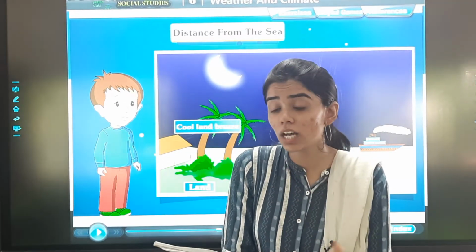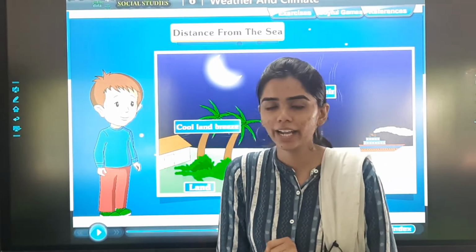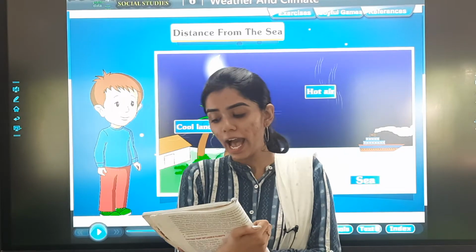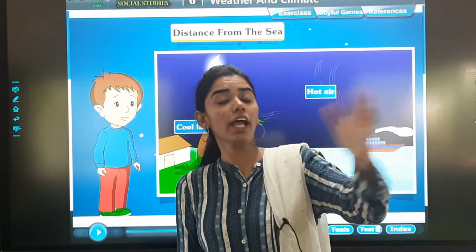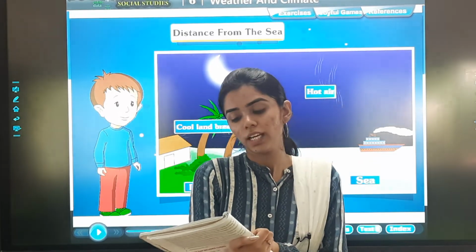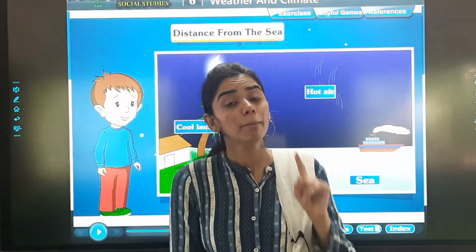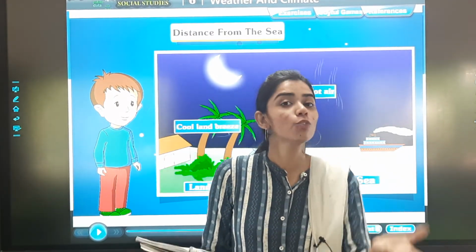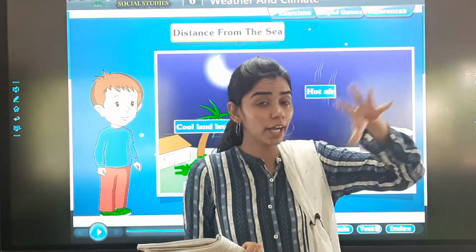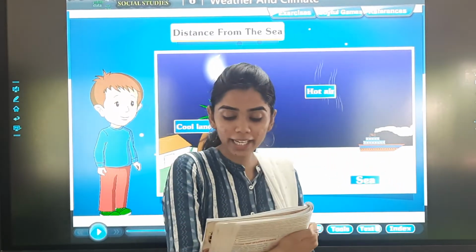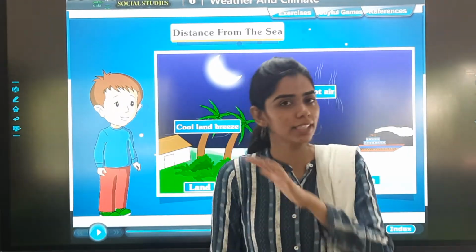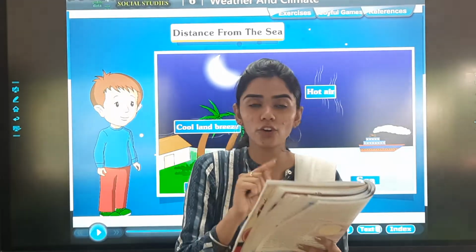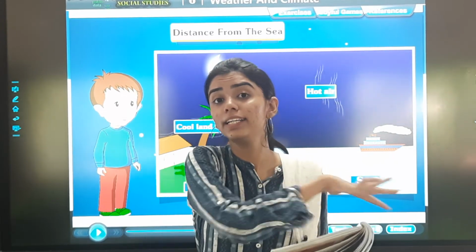What is it? In summer, the land gets heated faster. Naturally, because of extreme heat, what happens? हमारा जो land है वो बहुत जल्दी गर्म हो जाता है and warms the air above it. The air also becomes warm. This warm air rises, making way for the cooler air. Now what happens? जो warm air है वो rise होती है ताकि जो cool air है उसको entry मिले. What happened then? From the sea to blow in. So all this we are talking about near the sea only. This cool breeze coming from the sea cools the land near the coast.